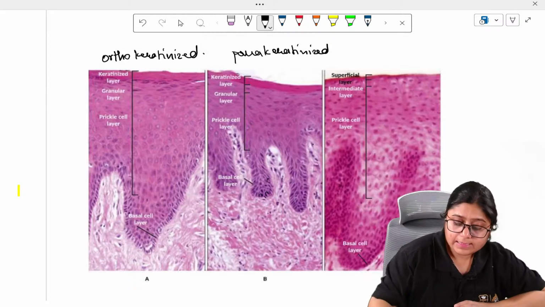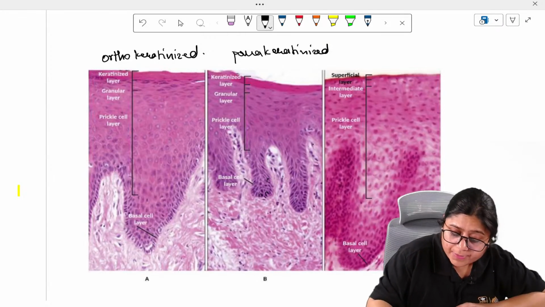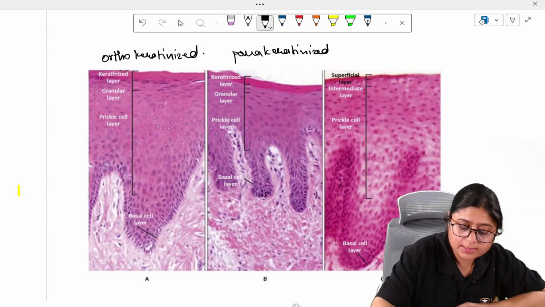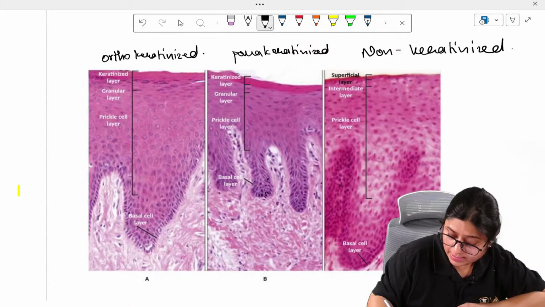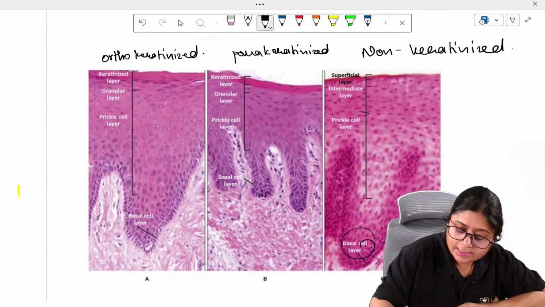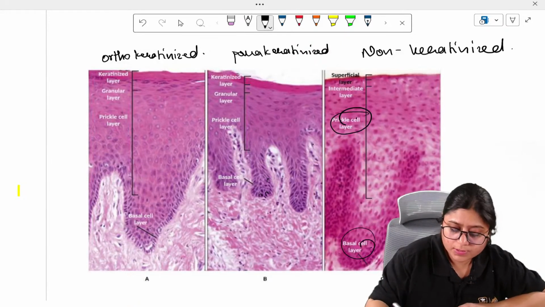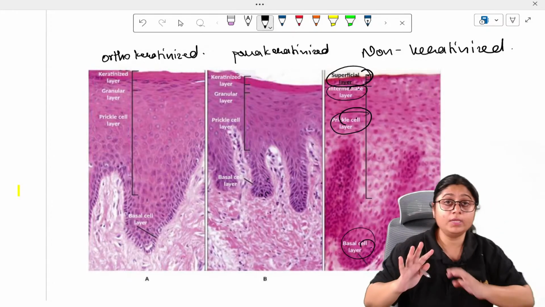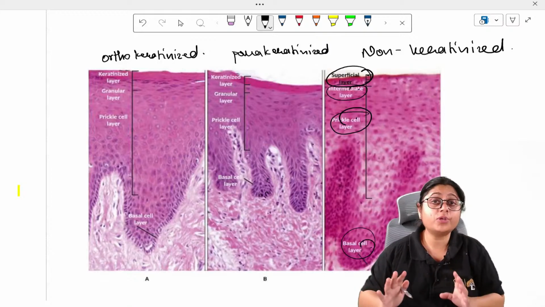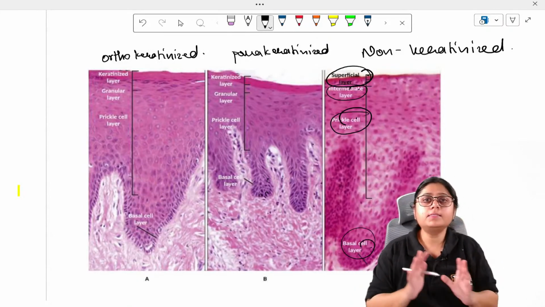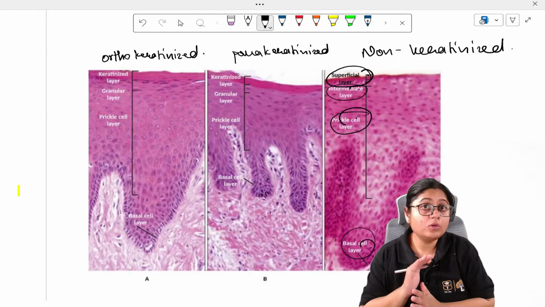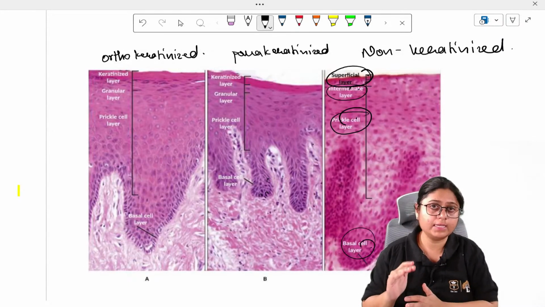Lastly, there is no keratin layer present here. So this is non-keratinized epithelium, and in non-keratinized epithelium, the layers which can be seen are stratum basale, the basal layer cells, then the prickle cell layer or stratum spinosum, then an intermediate layer, and then the superficial layer. These four layers are seen. Stratum granulosum and stratum corneum are only seen in parakeratinized and orthokeratinized epithelium. They are not seen in non-keratinized epithelium.